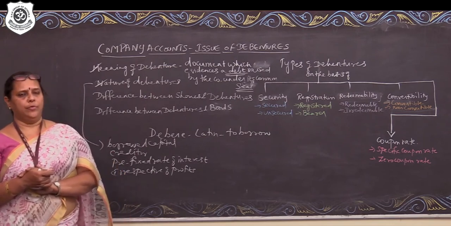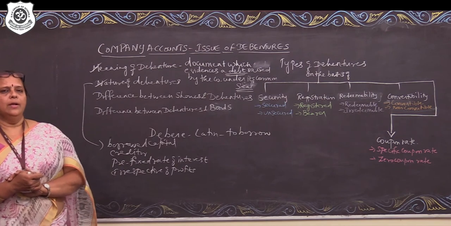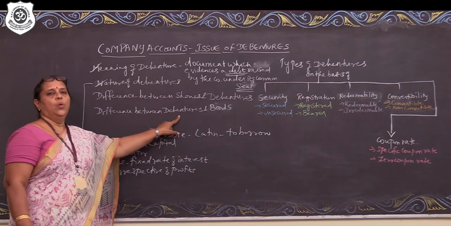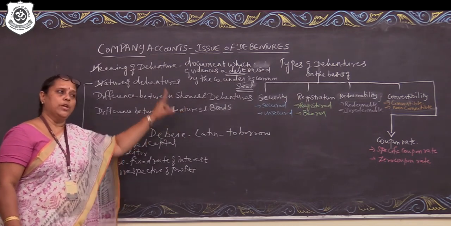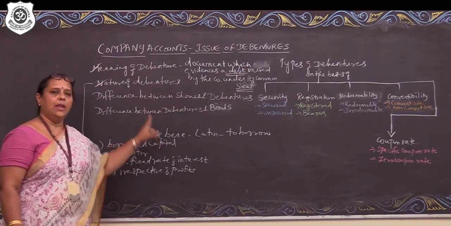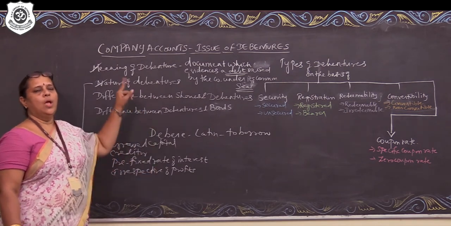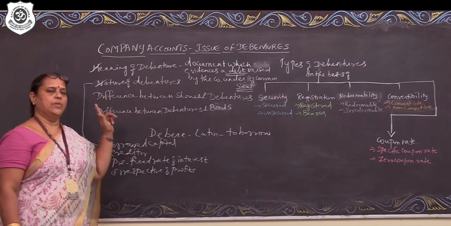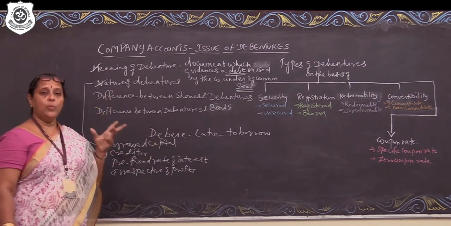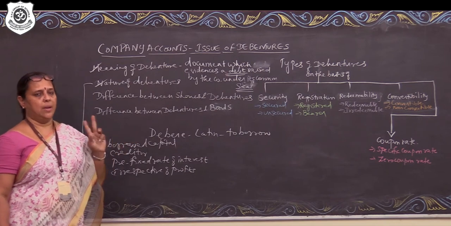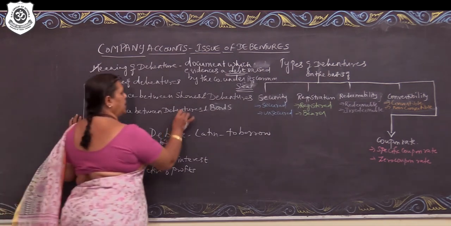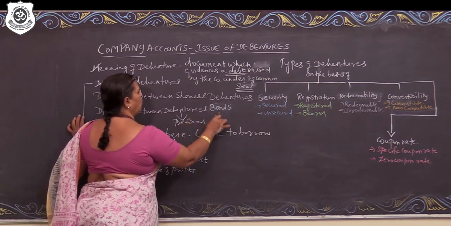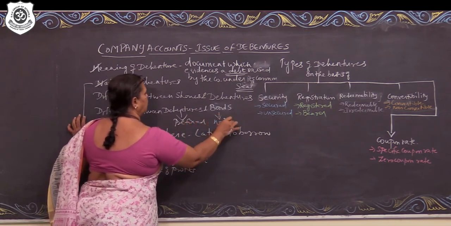Now coming to one more difference, people generally get confused between debentures and bonds. While debentures and bonds share many similar features, like interest being a prefixed amount and the principal amount being repaid irrespective of the financial position of the company, there are two basic differences between debentures and bonds. Debentures carry a prefixed rate of interest, while bonds carry no prefixed rate of interest.